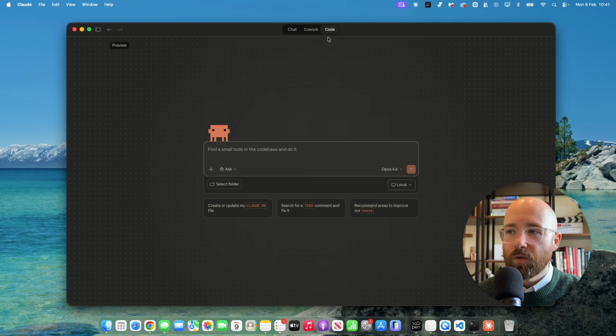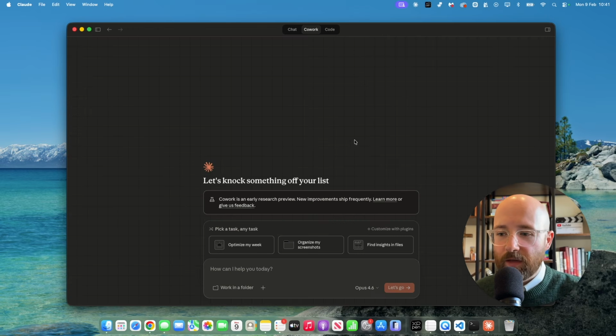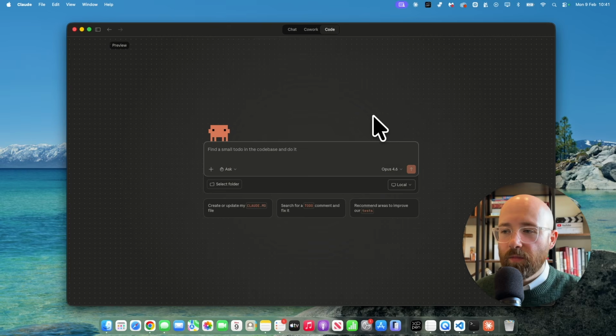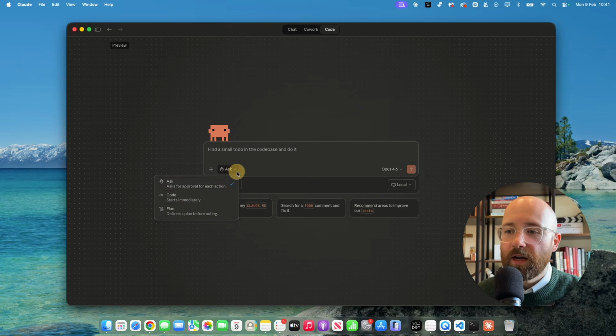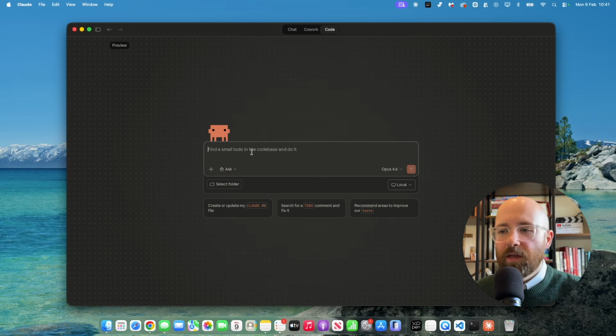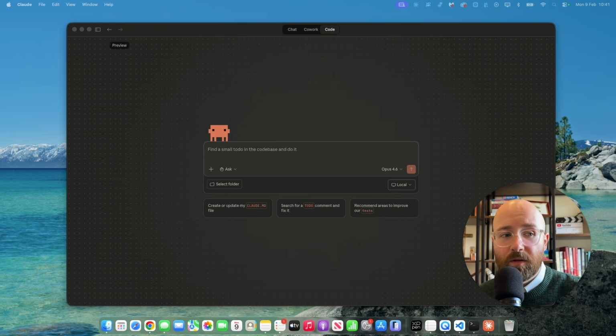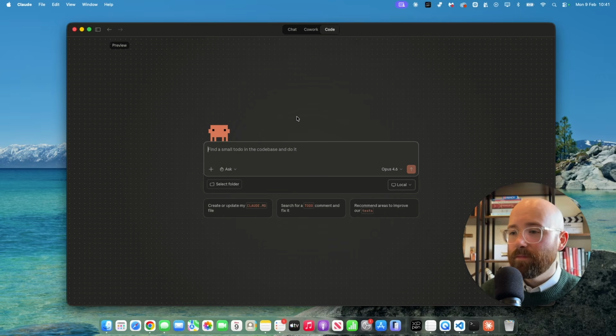And something as well when you're using these types of applications here, mainly code, but then also their extension on Chrome, which I'll show you in a minute, is that you have this here where you can ask for approval, code immediately, plan before doing stuff. I like to just go ahead and do it first try, let it do it, because otherwise, what's actually the point in doing all this AI stuff if I need to be in charge all the time? I say that kind of half jokingly.